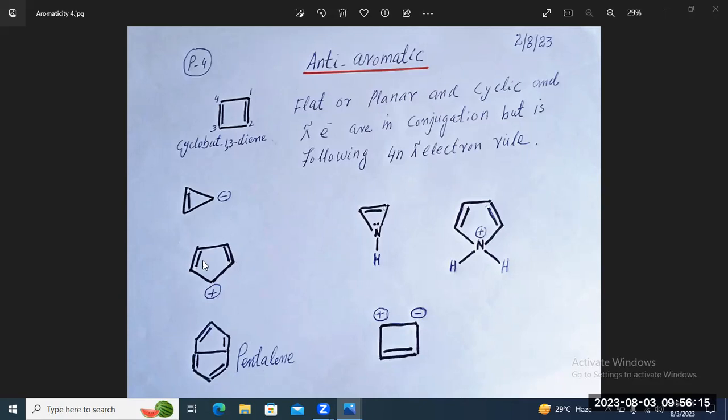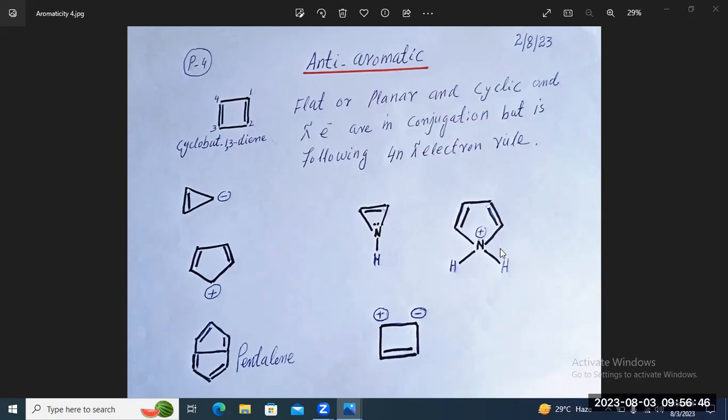That is, it contains a 4 electron system, meaning 2 pi electron pairs. So this molecule is antiaromatic. Similarly, see here, this nitrogen contains a pair of electrons in conjugation with this pi electron. So this molecule is also antiaromatic.